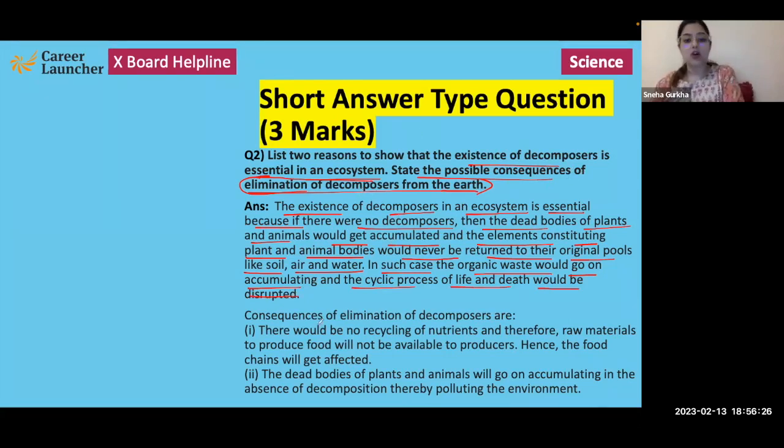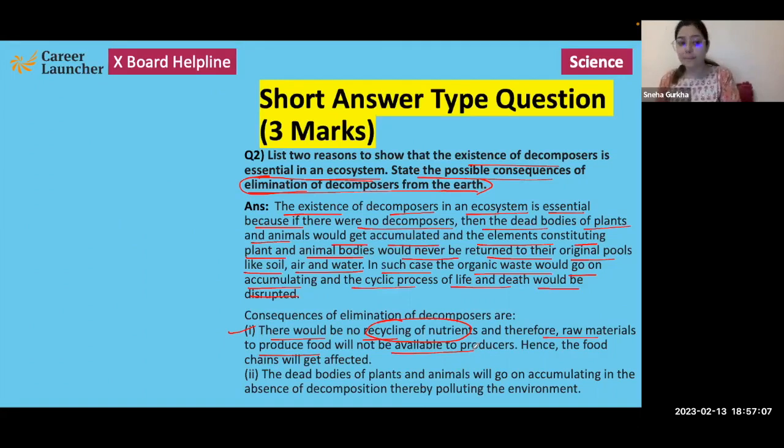Okay. Now, what are the consequences that we are going to face if decomposers were to be eliminated from Earth? So consequences of elimination of decomposers are, firstly, there would be no recycling of nutrients, and therefore raw materials to produce food will not be available to producers. If there is no recycling of nutrients, then there will be no nutrients present in the soil. If there are no nutrients present in the soil, it is going to affect the growth of plants, because plants require certain elements for their growth and development.